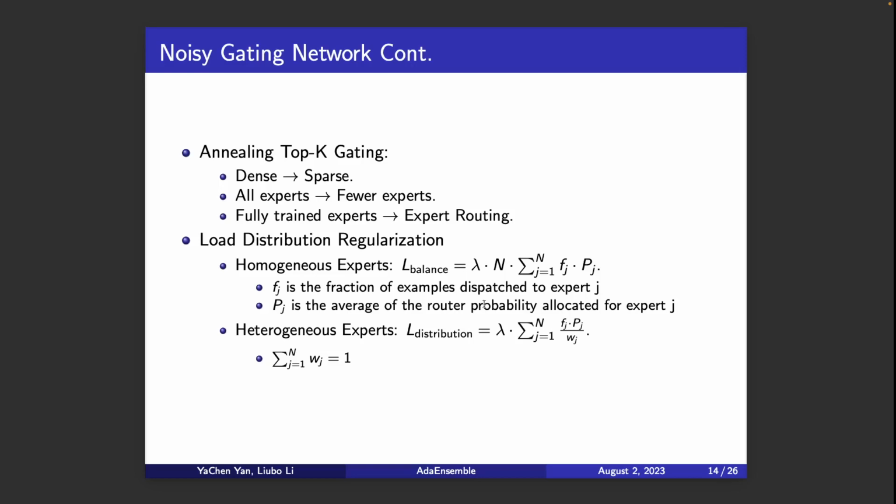But in our situation, we are using different kinds of experts. So that's why we introduced the load distribution regularization. We introduced some hyperparameters as the prior to assign the instance volume to different kinds of experts, so that our model can learn the representation better.